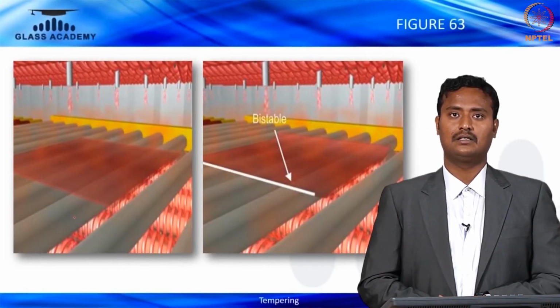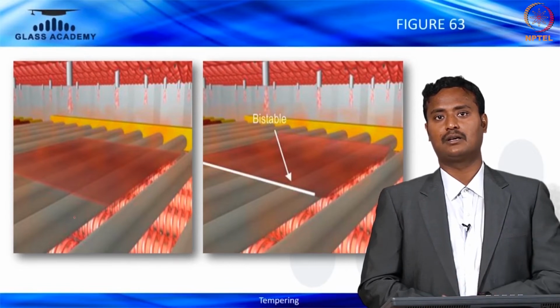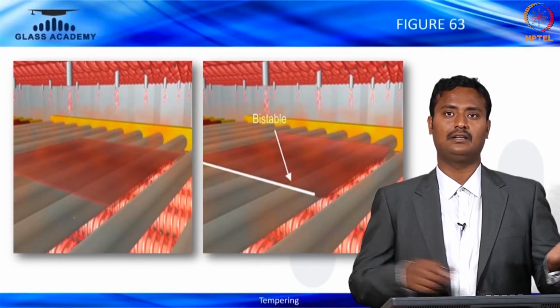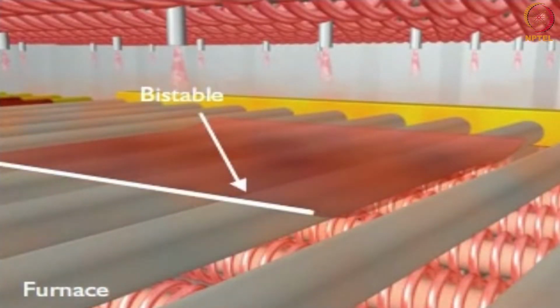And this is the bistable problem. When the glass is heated up, any one side will be heated up further than the other side.